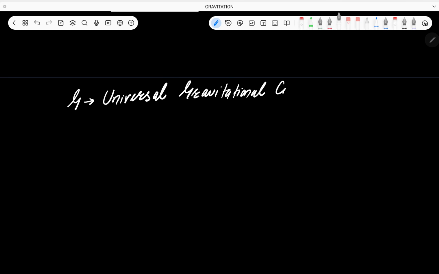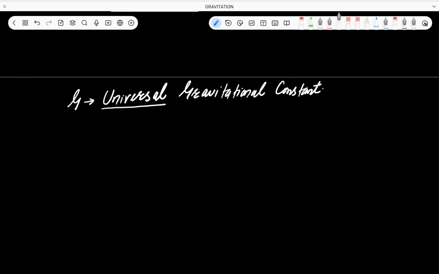This G is famously known as the universal gravitational constant. Now why the name universal?